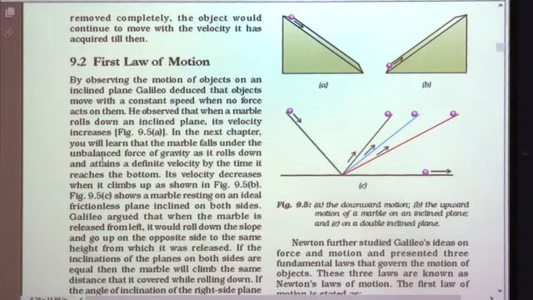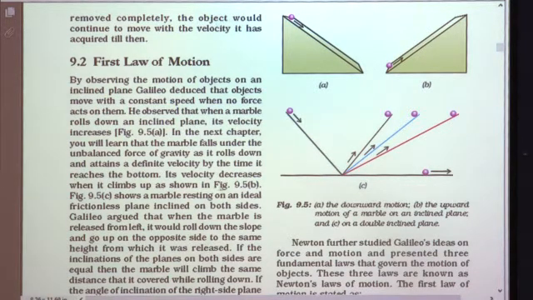In the next chapter, that is chapter number 10, Gravitation, you will learn that the marble falls under the unbalanced force of gravity as it rolls down and attains a definite velocity by the time it reaches the bottom. So, in the gravitation chapter, you are going to learn about the force of gravity. The force of gravity pulls everything towards itself in the downward direction. That is the gravitational force of the earth. You are going to study this in detail in the next chapter.